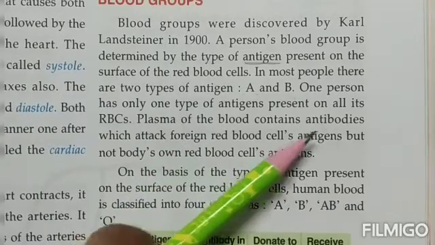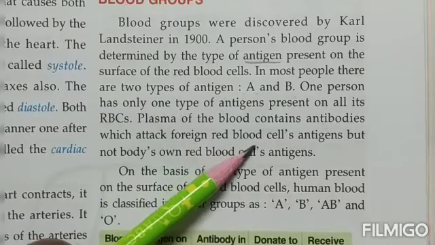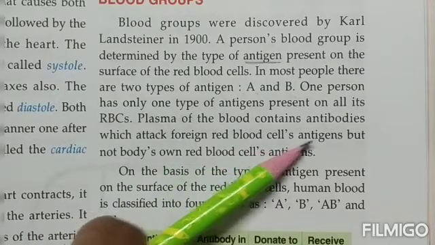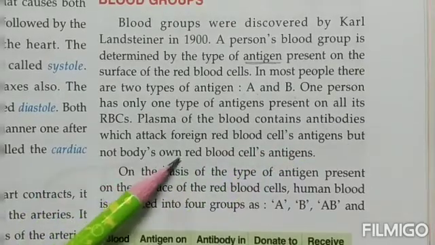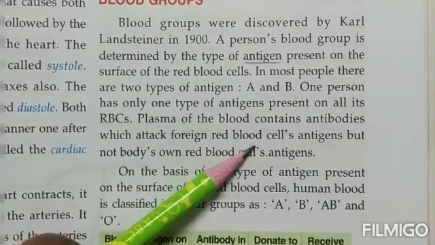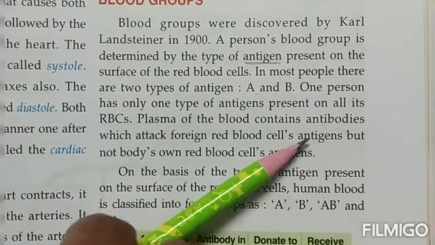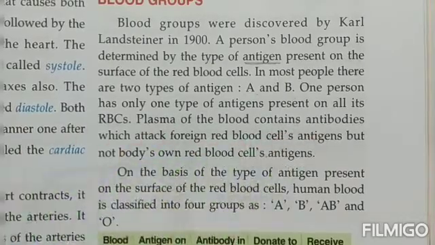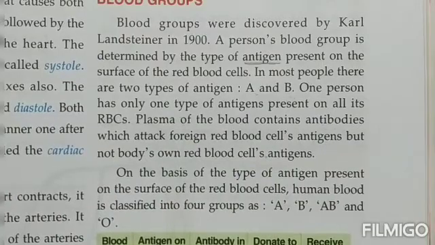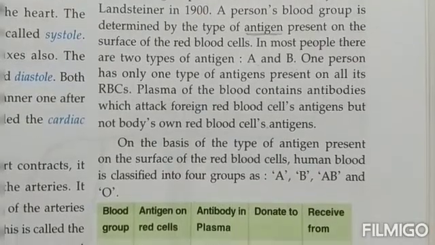So antibodies attack the foreign red blood cells' antigen but not the body's own red blood cells' antigen. That means if by chance some other person's red blood cell antigen enters inside a body, then these antibodies will go and attack them. They will try to kill them. But they will not attack the antigens of our own body.